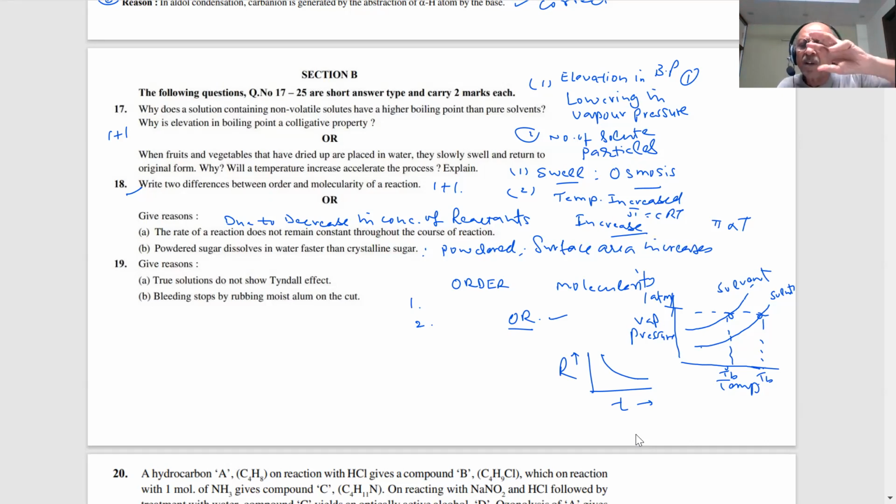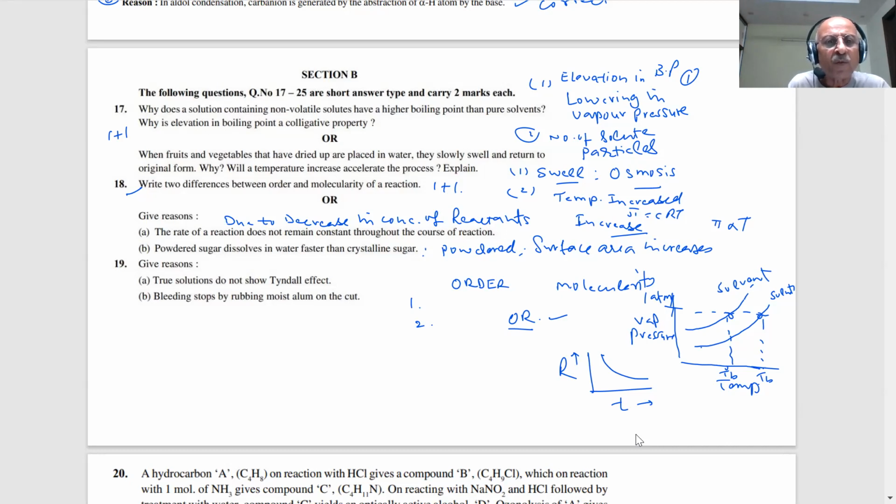Reaction takes place when molecules collide. More molecules are colliding, then what will happen? The rate will increase, so it will dissolve faster than crystalline sugar. The surface area increases, the reactivity will also increase.